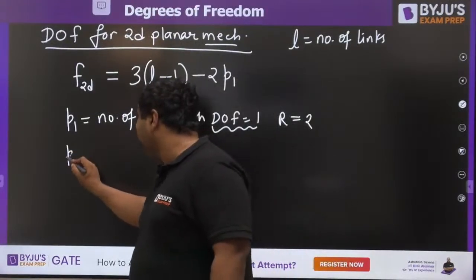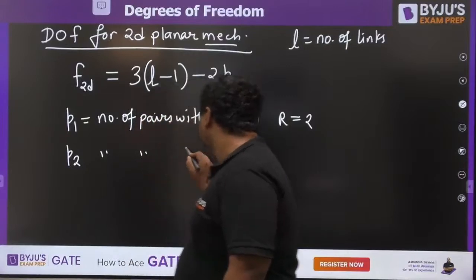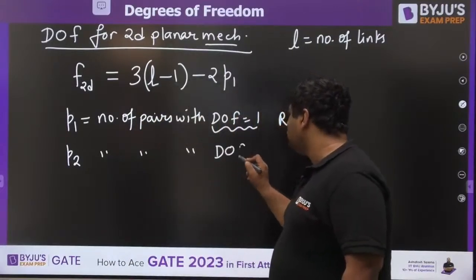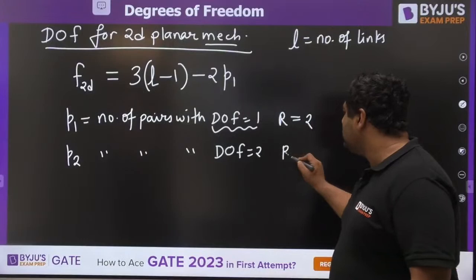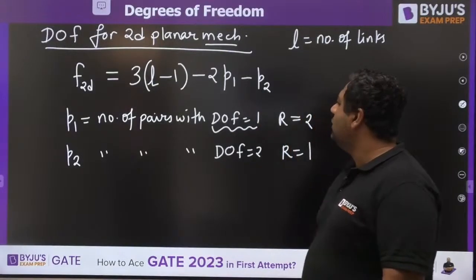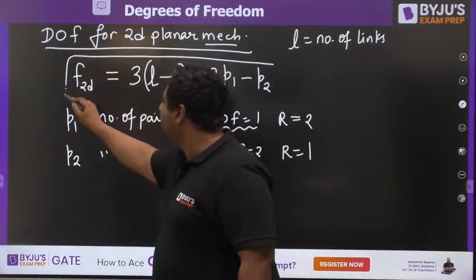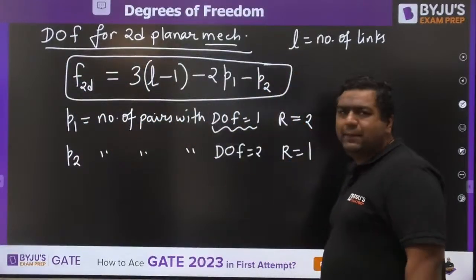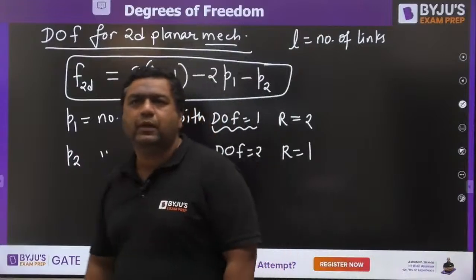Similarly, we can have P2 as the number of pairs with degree of freedom equal to 2. For that the restriction is going to be 1 and you would have minus P2. So this is going to be the degree of freedom for a 2D planar mechanism.